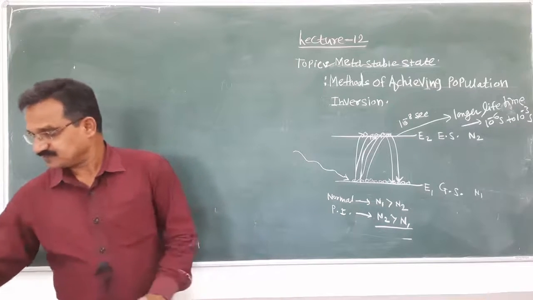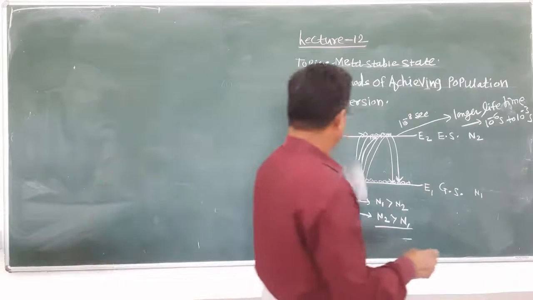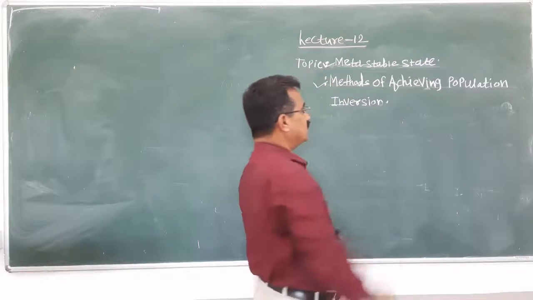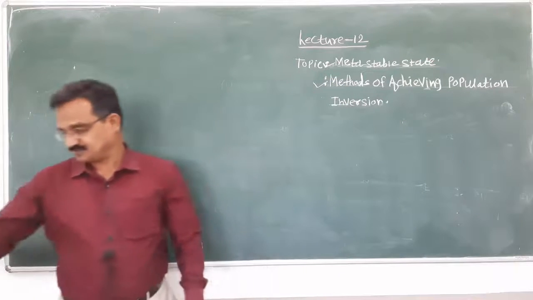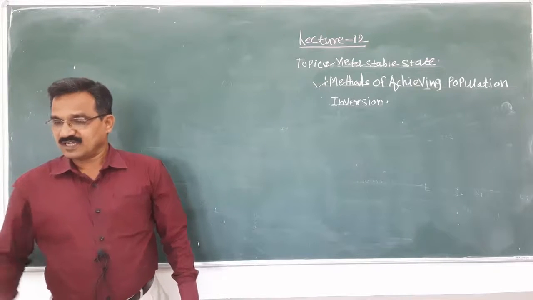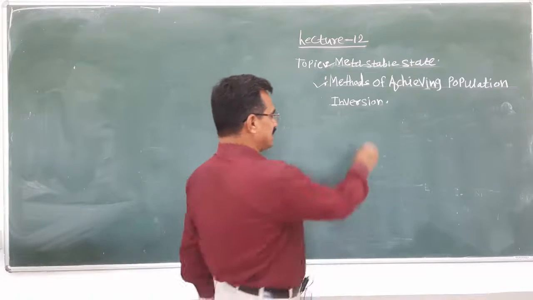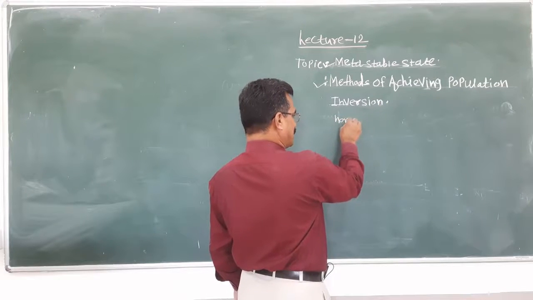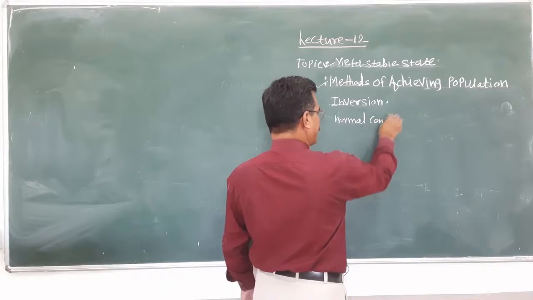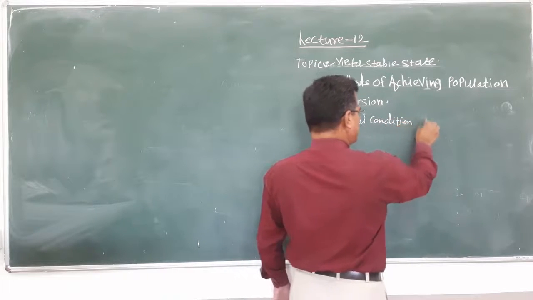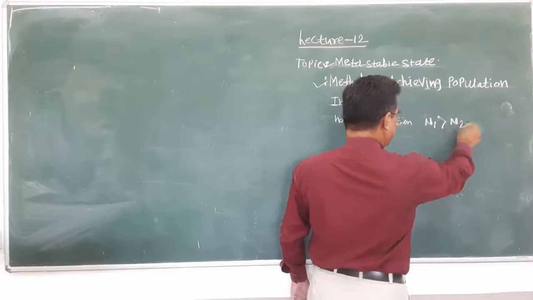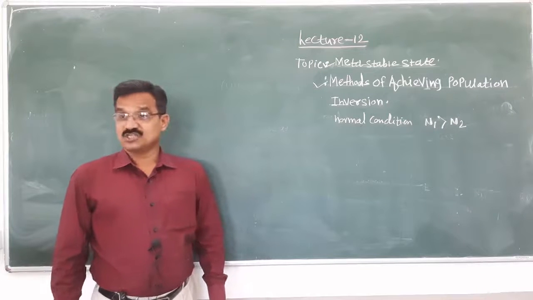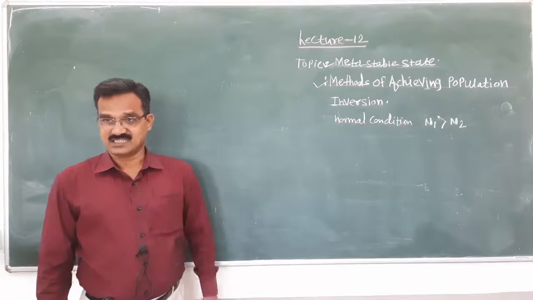The next point, methods of achieving the population inversion. Again, when we consider a laser medium, for normal condition N1 is greater than N2, meaning the number of atoms in the ground state is large as compared to the number of atoms in the excited state.